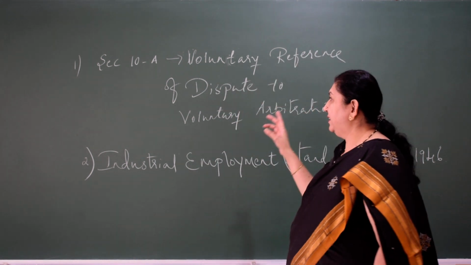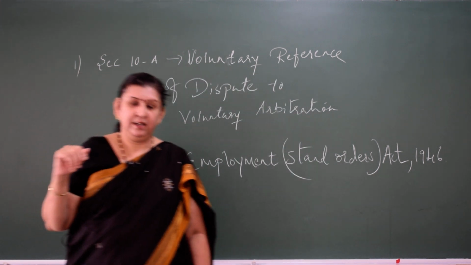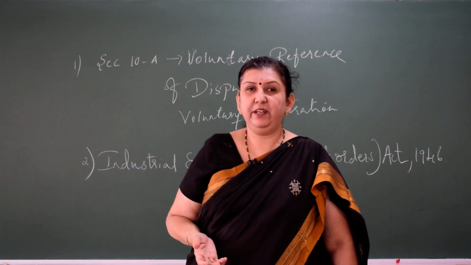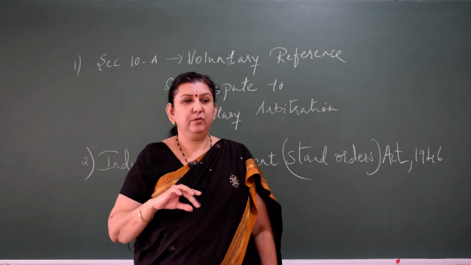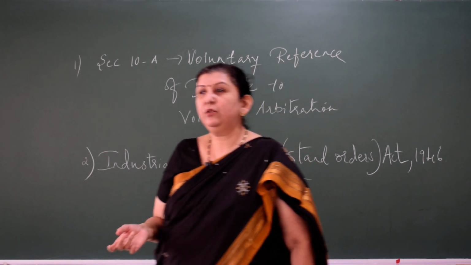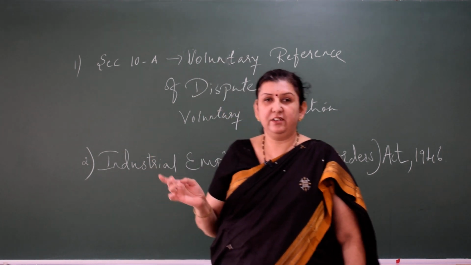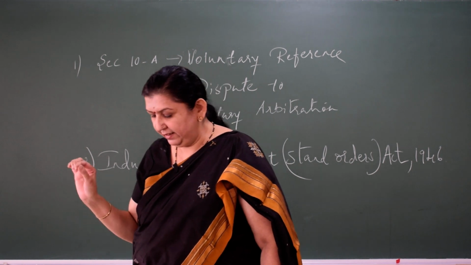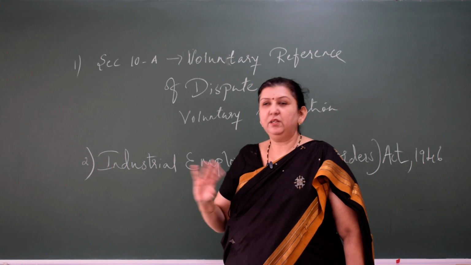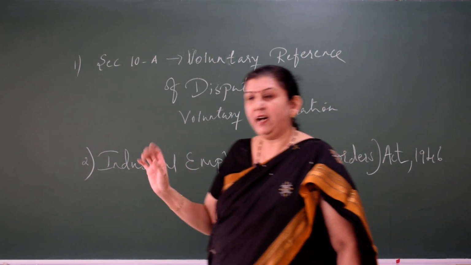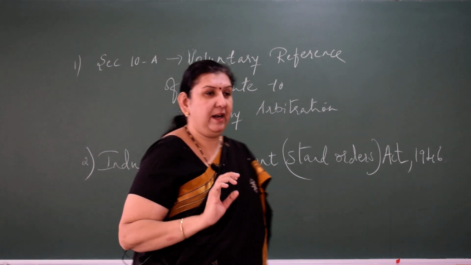So, the provision, that is section 10A, states that if any dispute or any difference of opinion exists or is apprehended, both the employer and the employee can enter into an agreement in writing to refer that industrial dispute to voluntary arbitration. So, this is a voluntary reference by both the parties in writing to the arbitrators. And it has to be signed by both the parties.